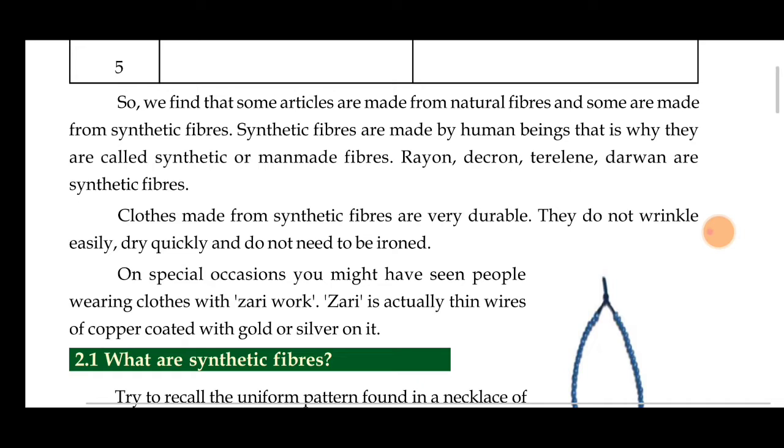On special occasions, you might have seen people wearing clothes with zari work. Zari is actually thin wires, copper coated with gold and silver on it, which is a very shiny thing. These are all man-made fibers which many people use. So they are very durable.